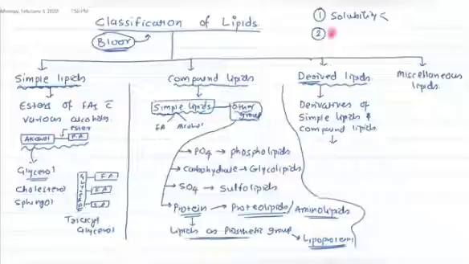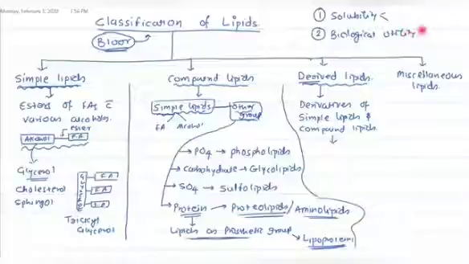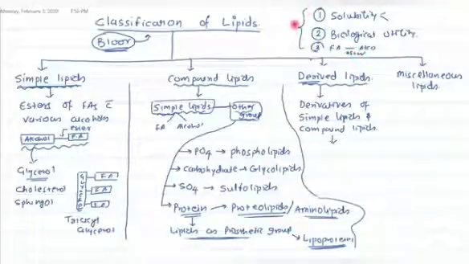The second is biological utility: they must be utilized by the biological system. And third, they must be esters of fatty acid with alcohol, related by the ester linkage. So these three characteristics define the lipid.